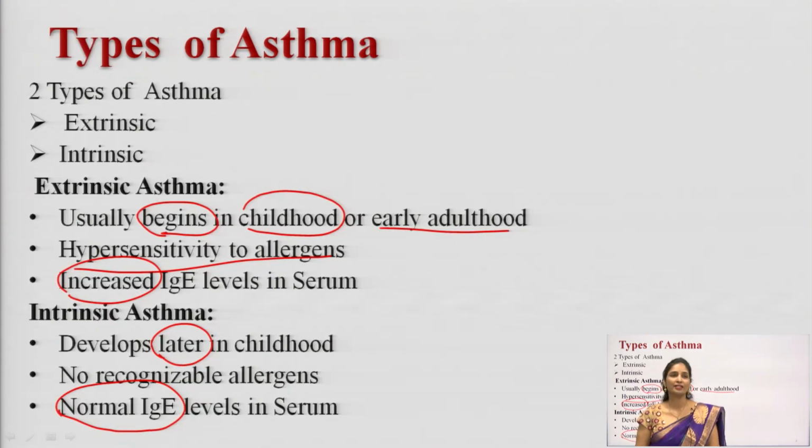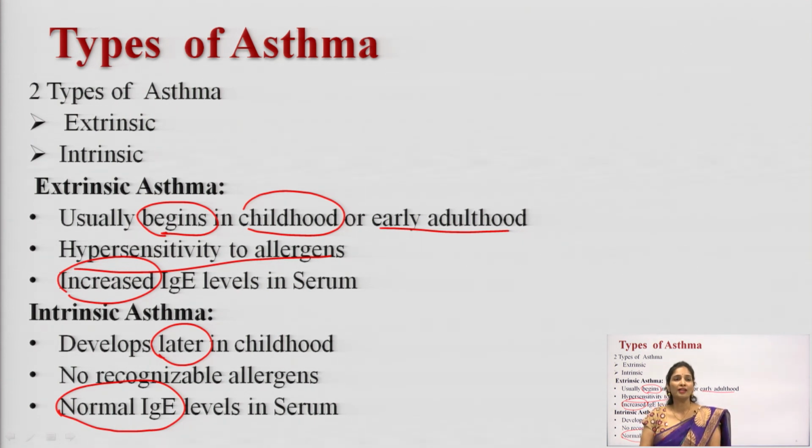And after that we discussed the types of asthma. There are two types of asthma, extrinsic asthma and intrinsic asthma. We discussed a few differences. In extrinsic asthma, immunoglobulin levels in the serum increase, and there is no increase in immunoglobulin levels in intrinsic asthma.